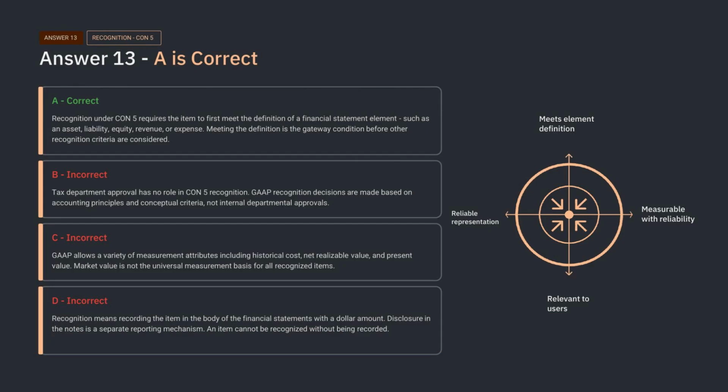Recognition requires the item to meet the definition of a financial statement element such as an asset, liability, equity, revenue, expense, gain, or loss. Option B is wrong because tax department approval is not a recognition criterion. Option C is wrong because GAAP does not always require market value. Option D is wrong because disclosure alone is different from recognition. Recognition means the item enters the financial statement totals. That is why the definition test is so important.